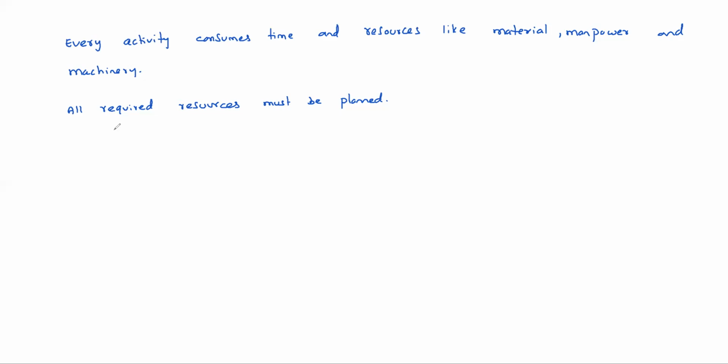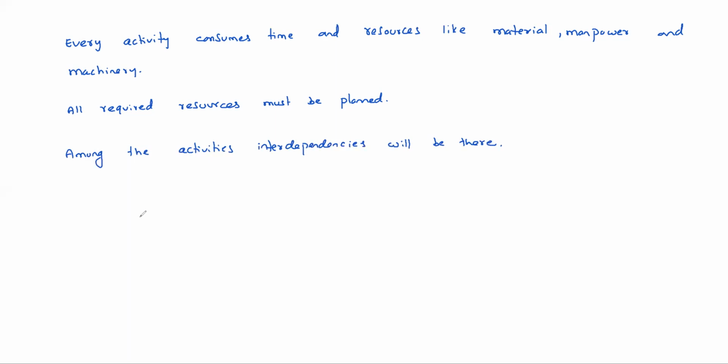So interdependencies will be there among the activities. What is interdependency? Interdependency means unless one activity is completed, you cannot start another activity.